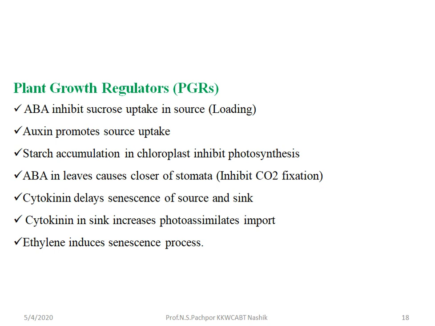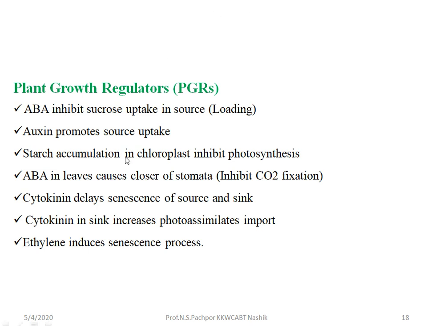Then what are the different plant growth regulators which are useful to improve the source and sink relationship? ABA inhibits sucrose uptake in the source, that is, when sucrose is transported from source toward the sink. ABA is synthesized in the leaf, so it inhibits the uptake from source towards the sink. Then auxin promotes the sucrose uptake. If auxin is present in the leaf, then it promotes the sucrose uptake.